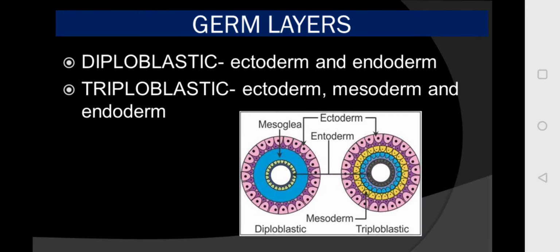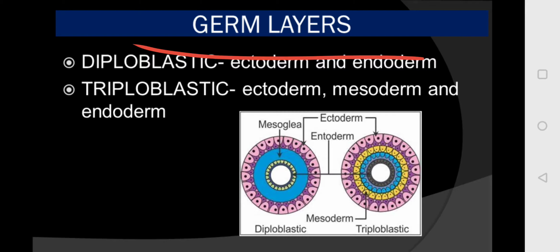Now move on to the next one, the germ layers. Do you know what germ layers are? Germ layers are groups of cells that behave as units during the early stages of embryonic development.